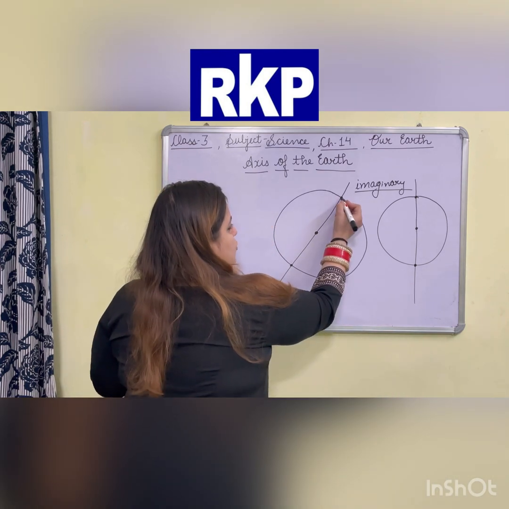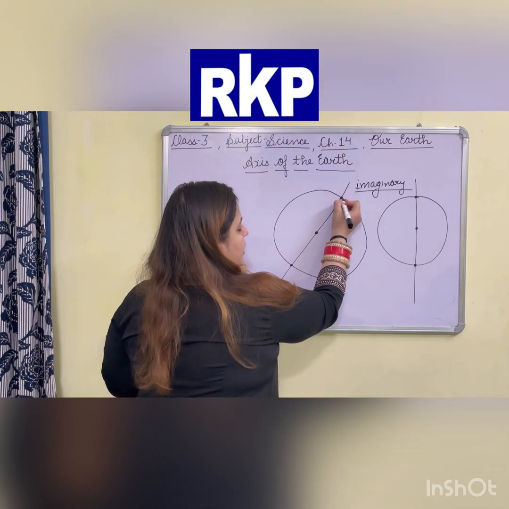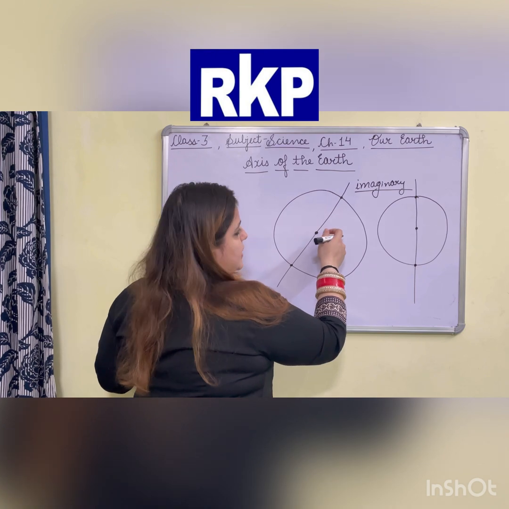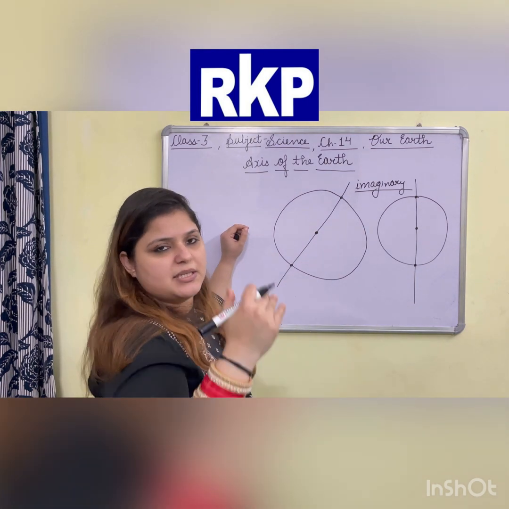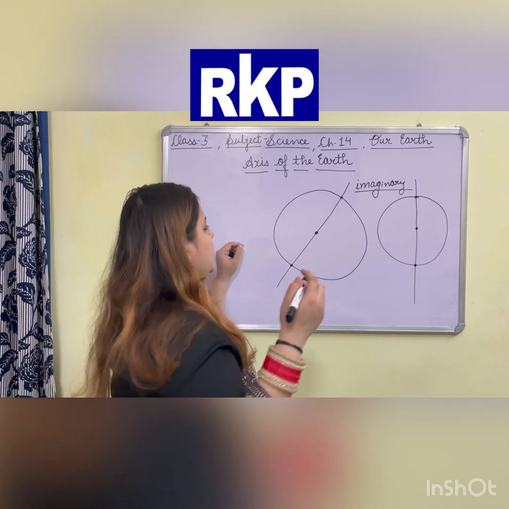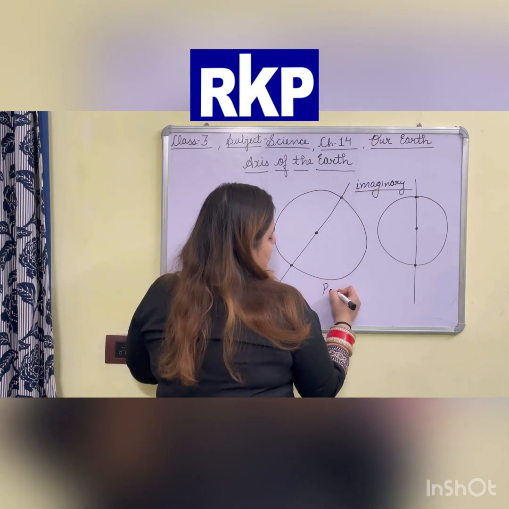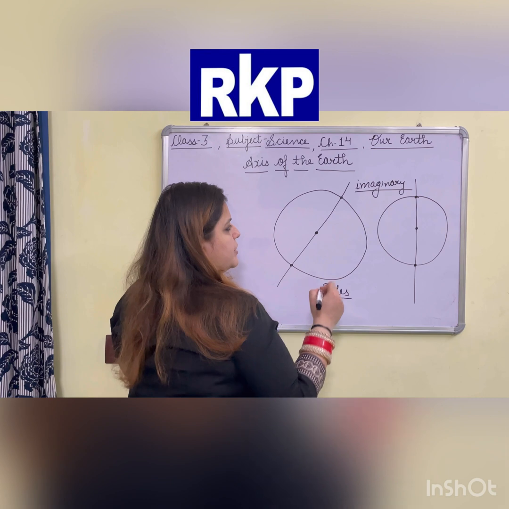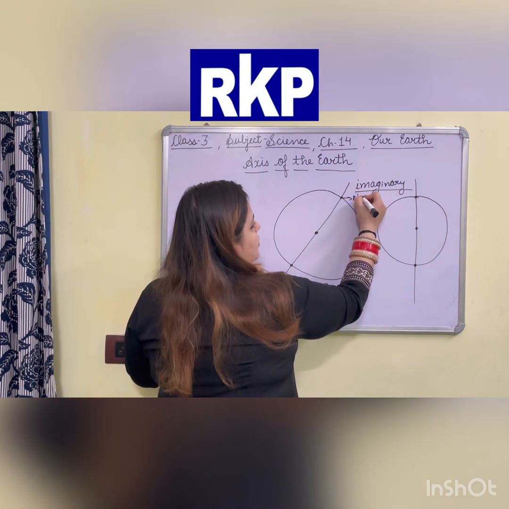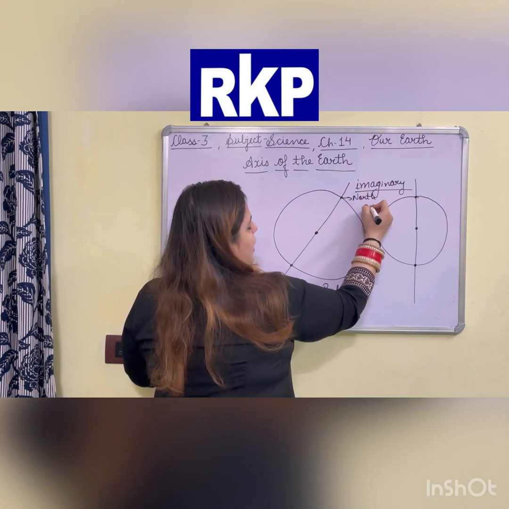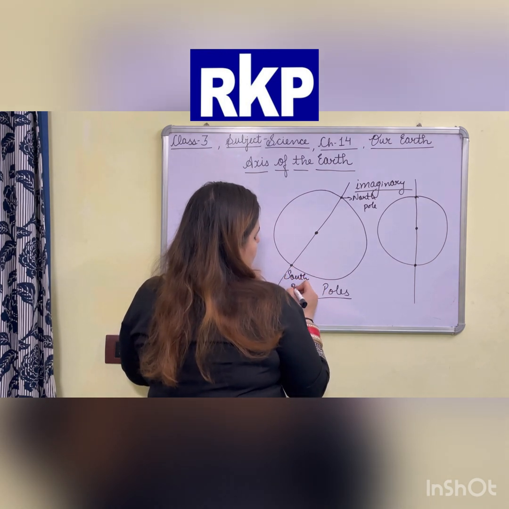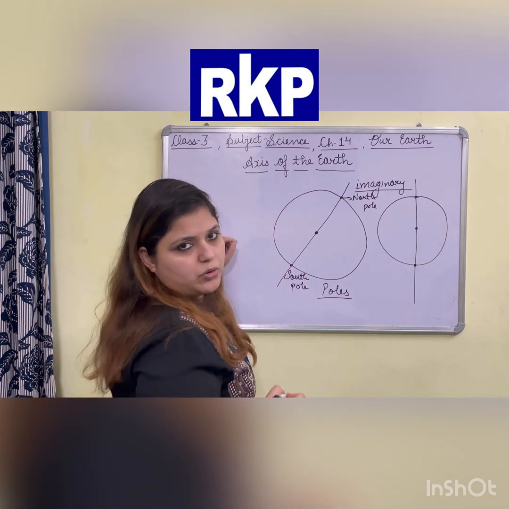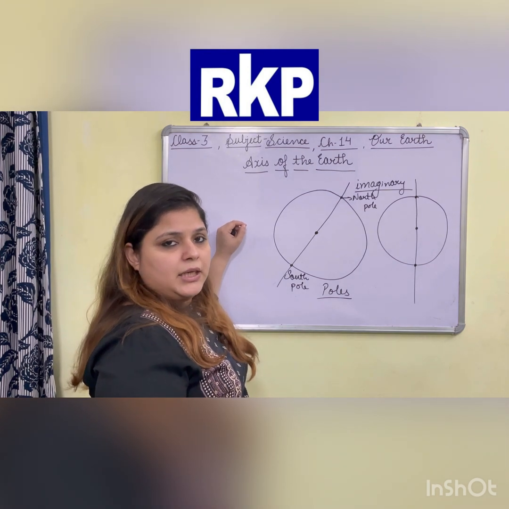These two points, the one through which it enters and the one through which it exits, coming out from the earth, are called poles. What are they called? Poles. This is called the North Pole and this is called the South Pole. Fine.